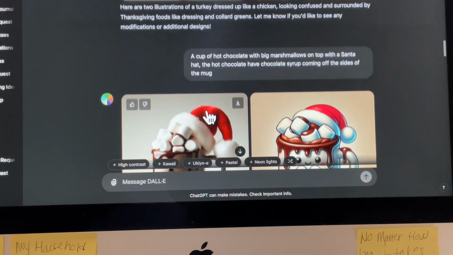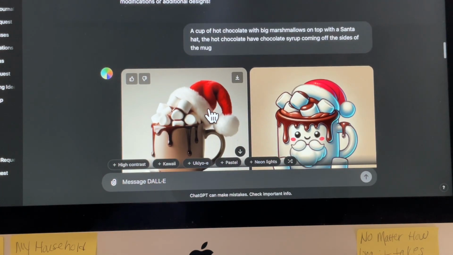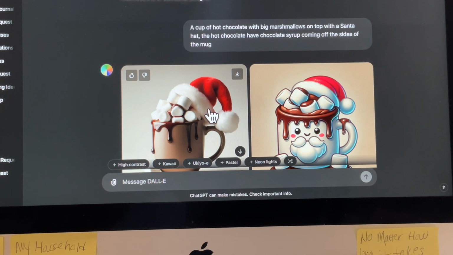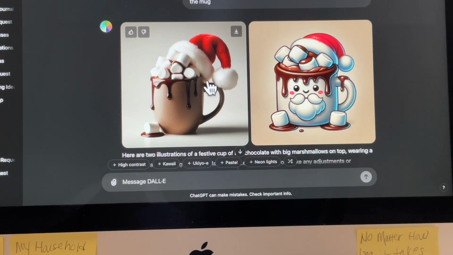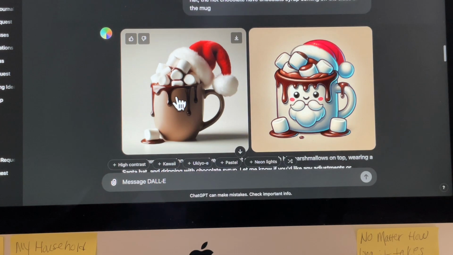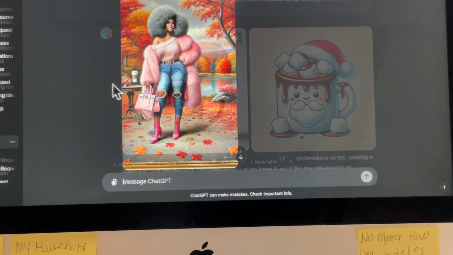All right, so here it is right here. Here's the prompt that I used if you would like to go ahead and copy that and do it for yourself. I just put a cup of hot chocolate with big marshmallows on top with a Santa hat. The hot chocolate has chocolate syrup coming off the sides of the mug. Now, this is gorgeous, y'all. I absolutely love this. And like I said, since Christmas is coming up, this will be a great one to use for maybe your tumblers or whatever it is that you want to use it for.